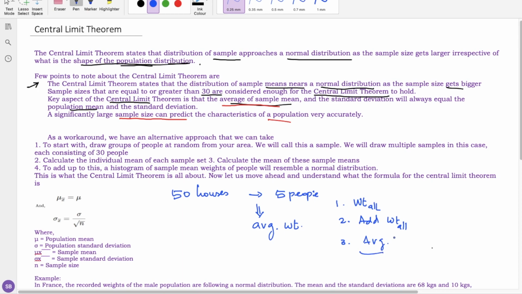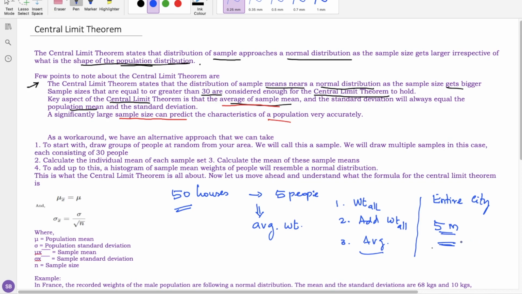However, here the problem comes. If it is a small locality, no problem, 50 houses, I may do this in 2 or 3 days. However, if my population is enormous, that is, I want to calculate the average weight of an entire town or city, assume the entire city of Paris has 5 million houses, then it is not feasible to measure the average weight. So here the problem comes.